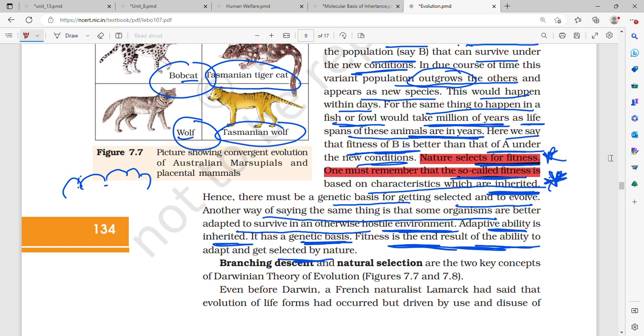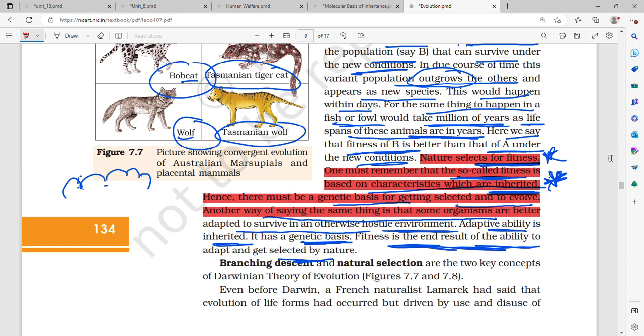Nature selects for fitness. One must remember that the so-called fitness is based on characteristics which are inherited. Hence, there must be a genetic basis for getting selected and to evolve. Some organisms are better adapted to survive in an otherwise hostile environment.